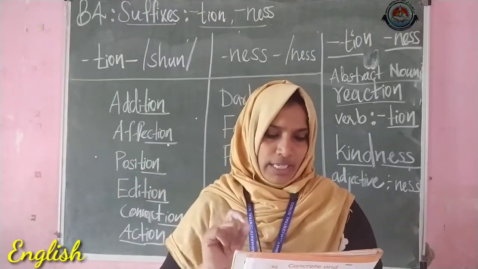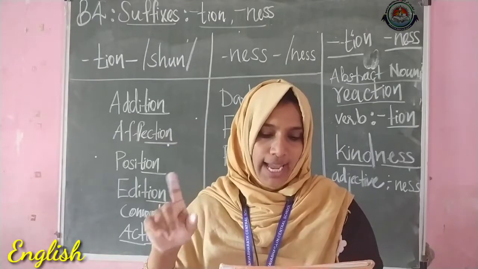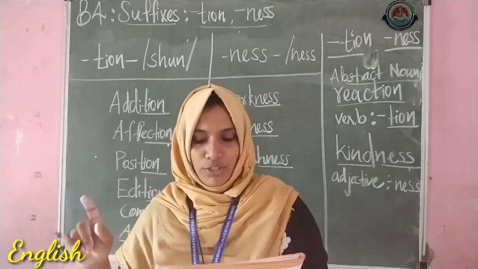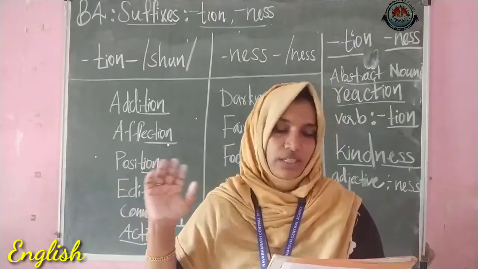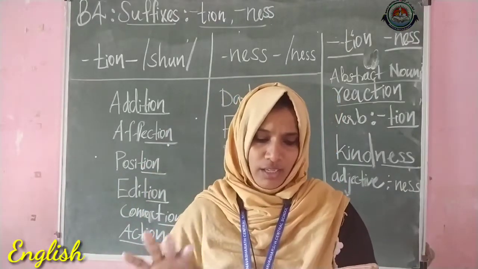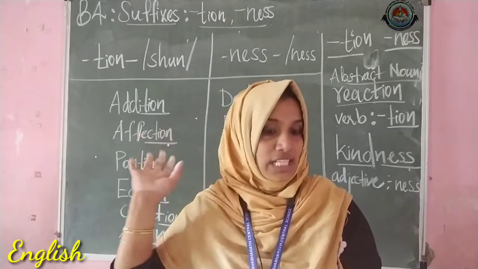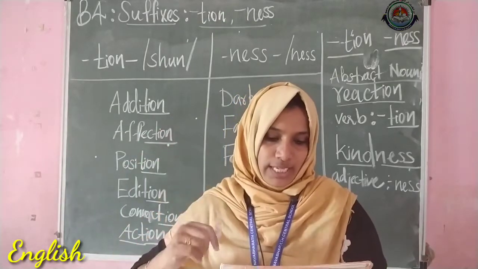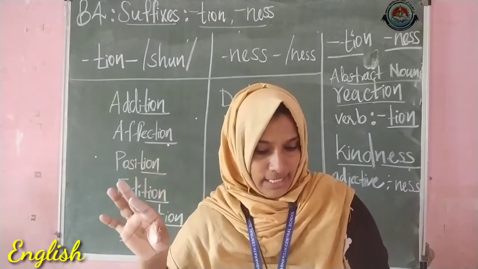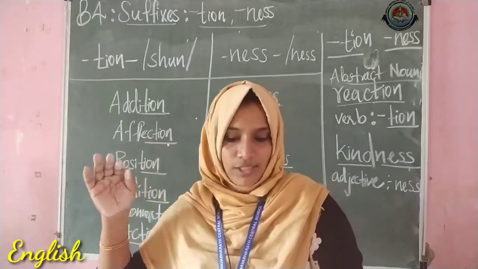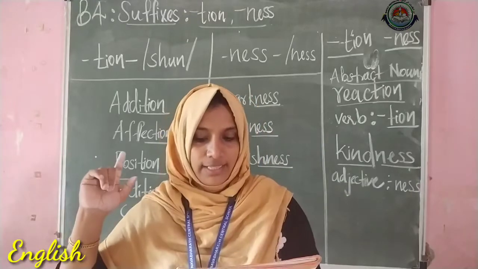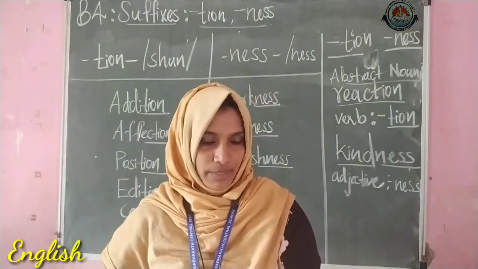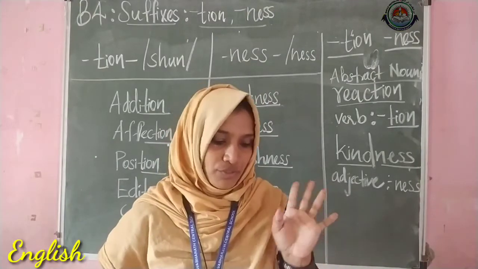And D, not only is there a strong dash between Radha and Sheila, but they also dash to have tea instead of coffee. Here you have to choose likeness first. Okay, then only it will become the correct sentence. Not only is there a strong likeness between Radha and Sheila, but they also like to have tea instead of coffee. Okay, this is how you have to do this.